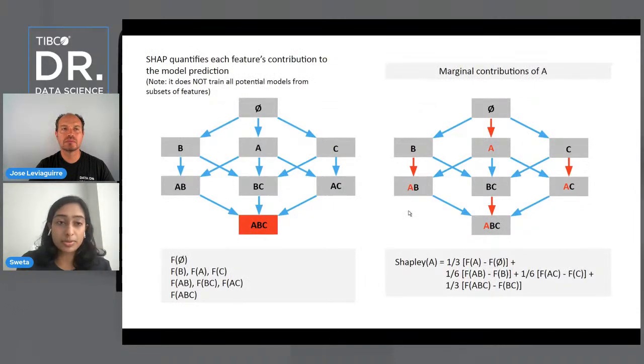Now, SHAP and LIME are both actually very complex algorithms. So we're going to try to simplify or at least present the high level ideas that you can take away from these algorithms, just to give some sort of introduction. So what SHAP essentially does is it quantifies each feature's contribution to the model prediction. Or actually, why don't I go ahead and take a few steps back?